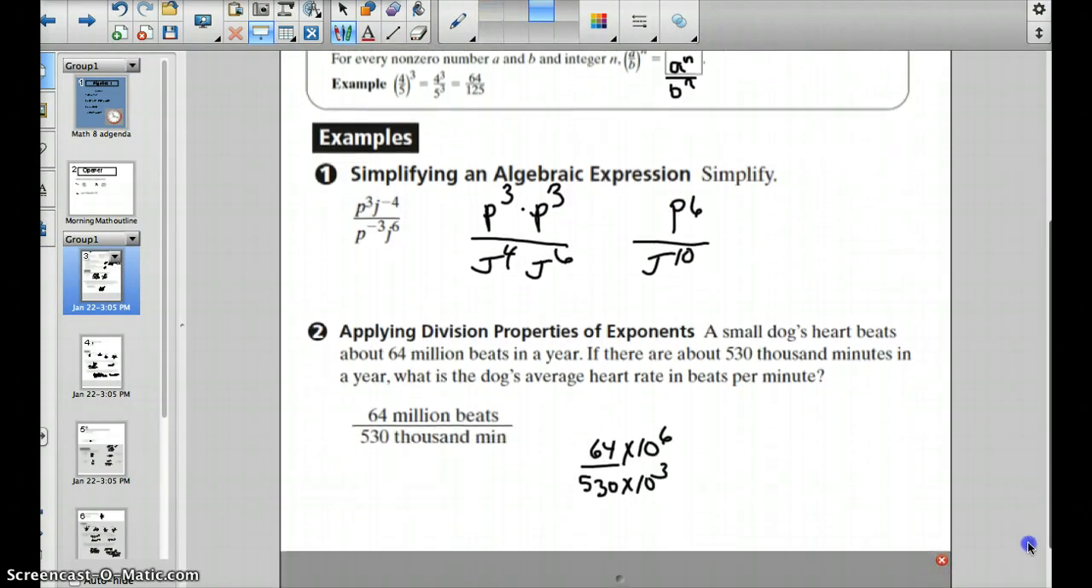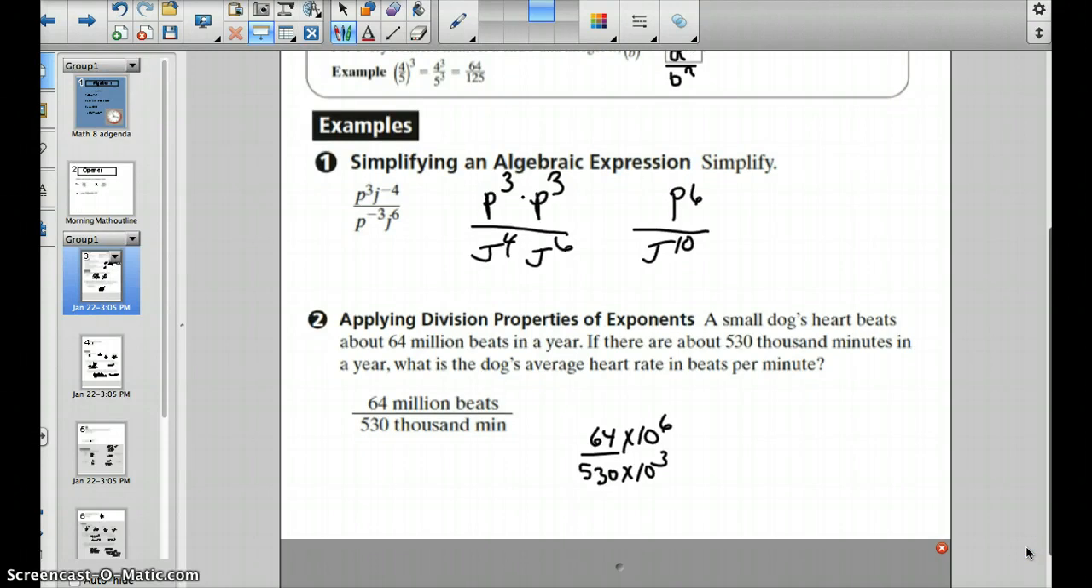Here we go. So we have a small dog's heart beats about 64 million beats a year. If there are 530,000 minutes in a year, find the dog's average heart rate in beats per minute. So the first thing I did was I wrote 64 million beats.